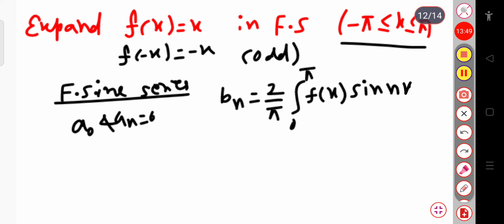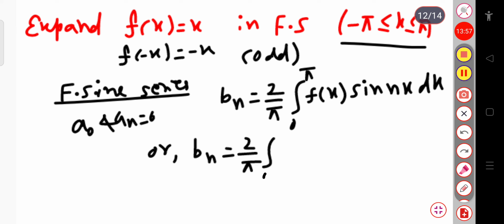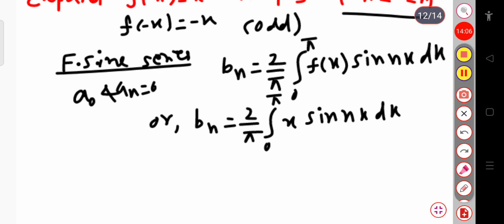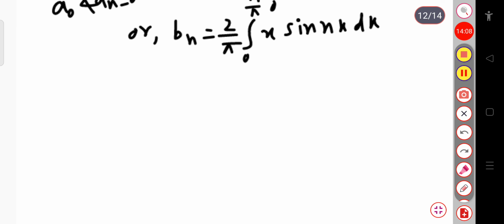Okay, now if we substitute the value, we can write bn will be equal to 2 by pi integration from 0 to pi, where the value of f of x is x sin nx dx. Now you simply have to integrate this term, that is x into sin nx dx. Now I will apply integration by parts.